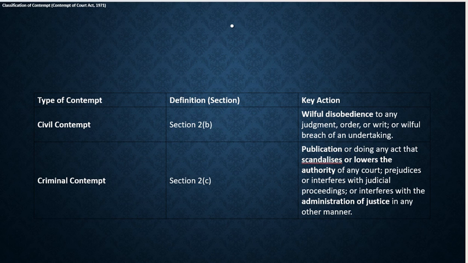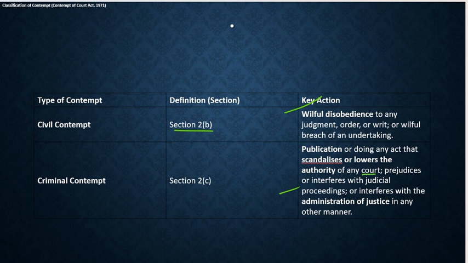Civil contempt, given in section 2b, talks about willful disobedience to any judgment, order or writ, or willful breach of an undertaking. So it is the willful disobedience to any judgment. This will contribute to civil contempt. Then what is criminal contempt? It is publication or doing any act that scandalizes or lowers the authority of any court, prejudices or interferes with the judicial proceedings, or interferes with the administration of justice in any other manner.